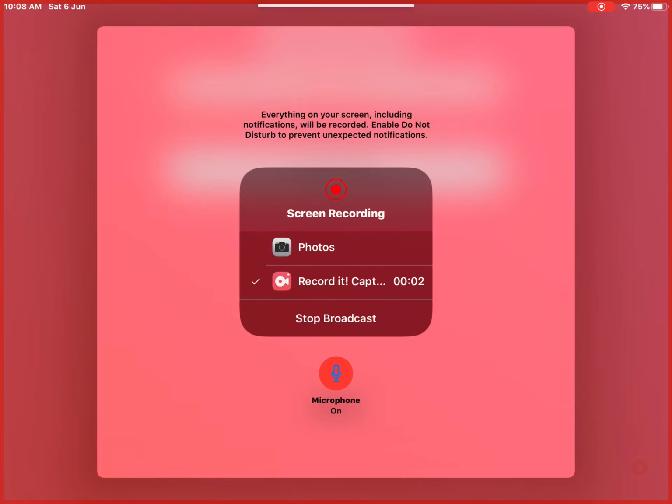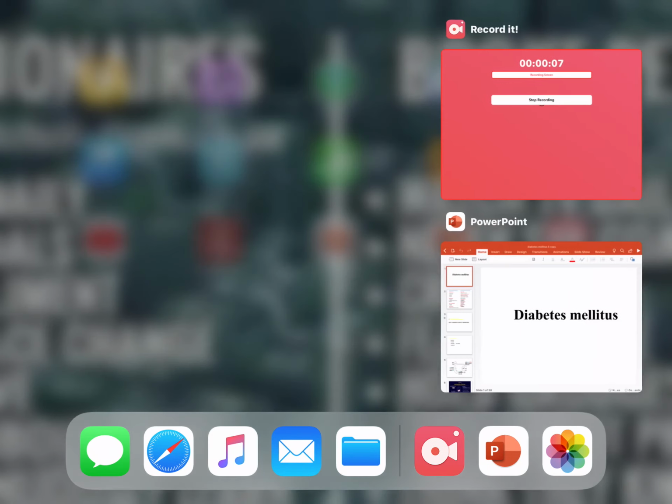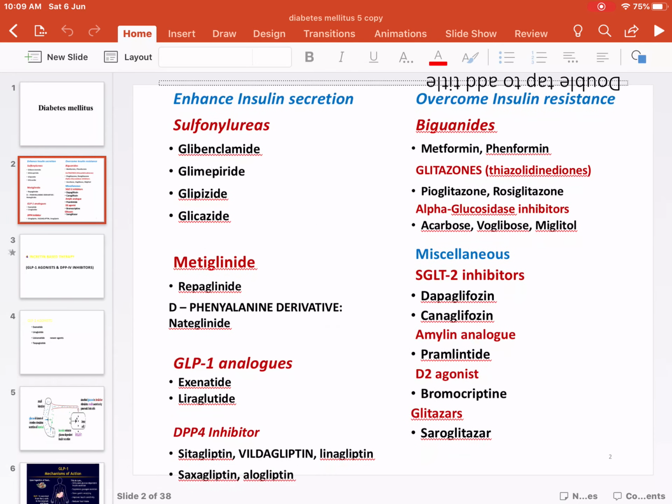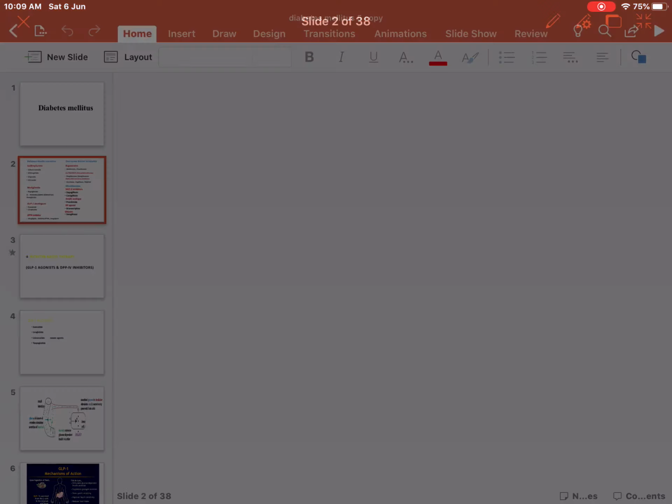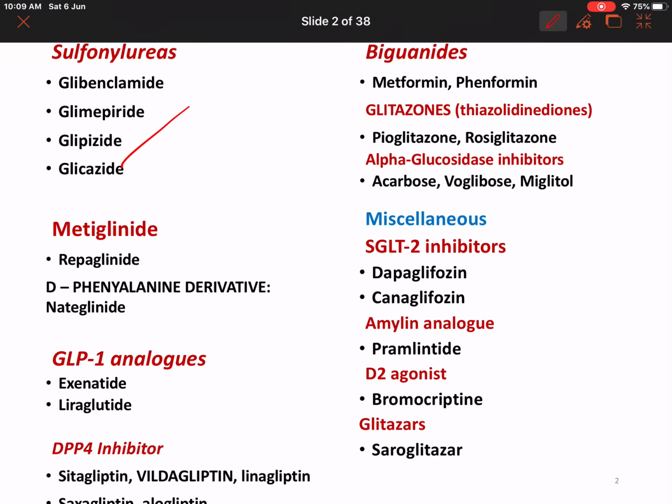Good morning. Today we'll continue with anti-diabetic drugs. So let's look into the slides. In the previous class, we learnt about sulfonylureas, meglitinides, biguanides, glitazones, and alpha-glucosidase inhibitors. Today we'll learn about the remaining groups. Those are GLP-1 analogs, DPP-4 inhibitors, SGLT inhibitors, and other miscellaneous drugs.